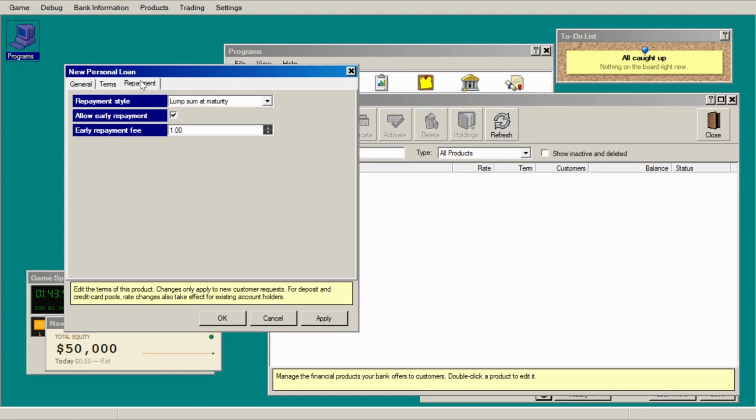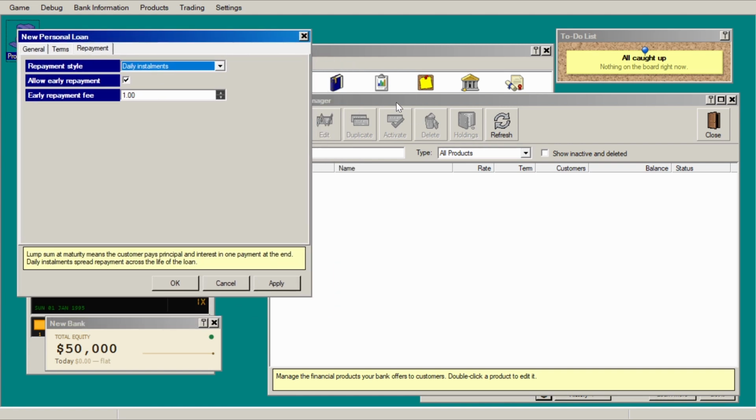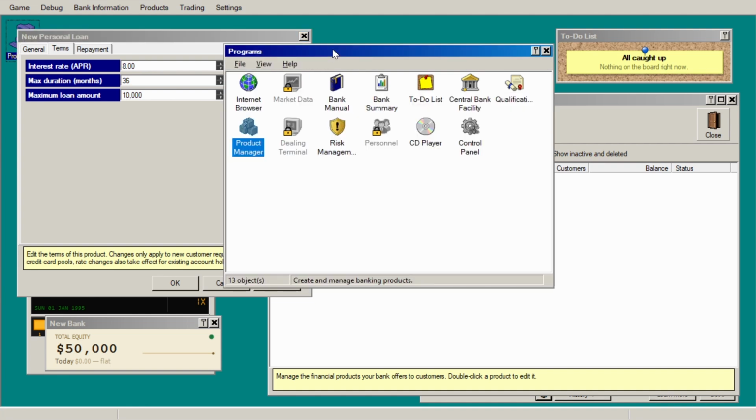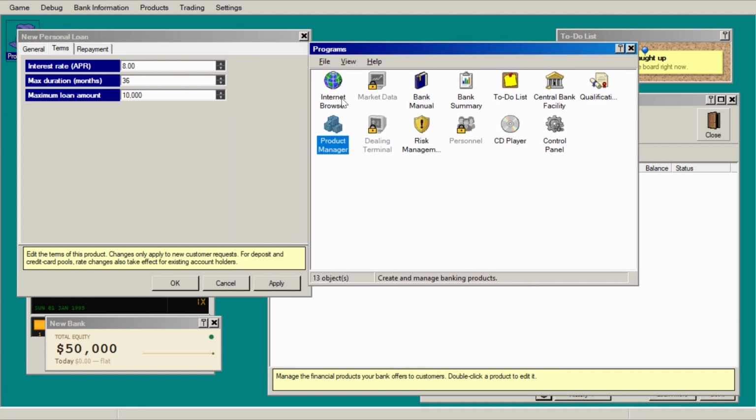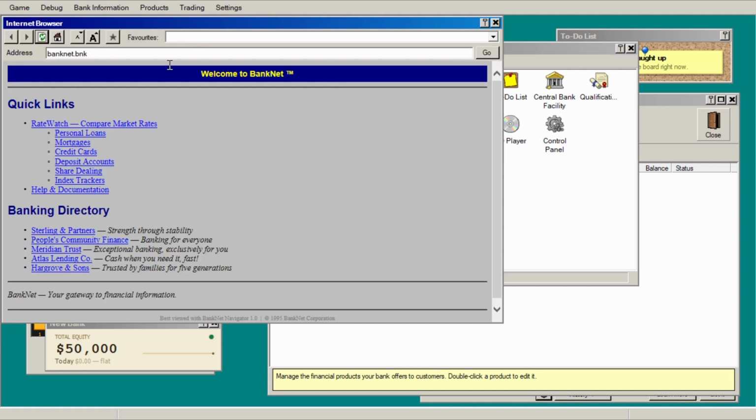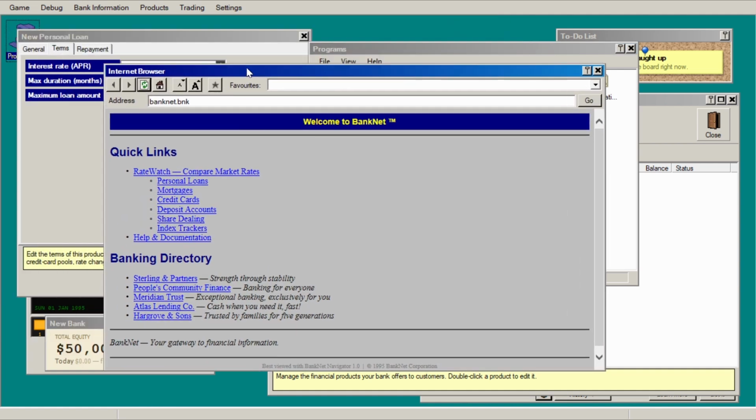And then we can define the way in which we pay it back. So let's make this a loan where you pay in daily installments. So then it's a question of what do you set the interest rate to? Well, we don't know, because we don't know what the prevailing rates are in this world. So we need to load up our 1995 Windows internet browser, excuse me, and look and see what the competitors are doing.